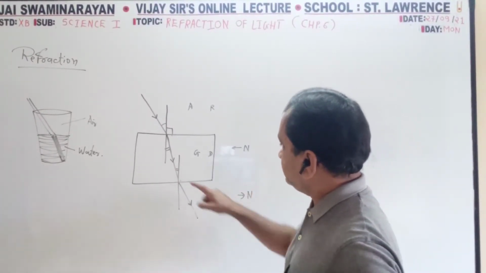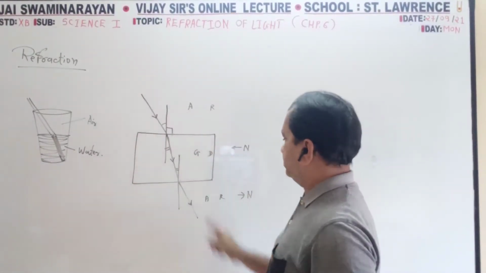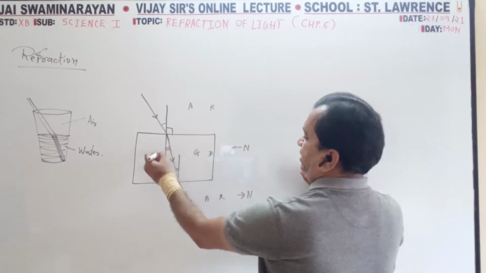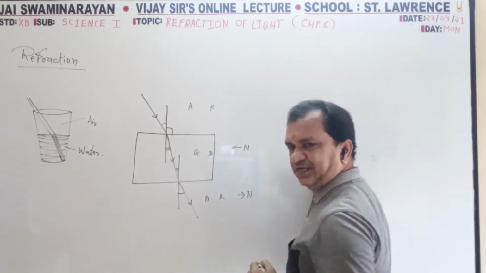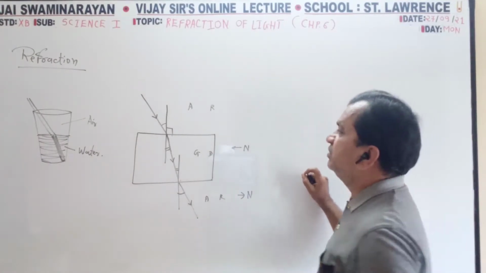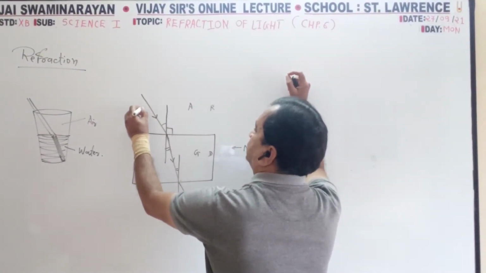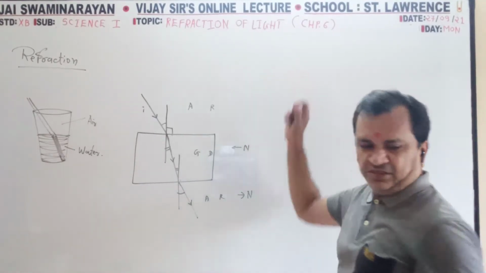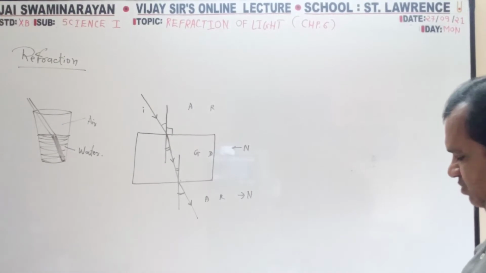Okay? So this is the Z. And finally, however much it decreased, it again increases. So these and these are equal. What is the name of this ray? This is the incident ray. Okay? Check the symbol.